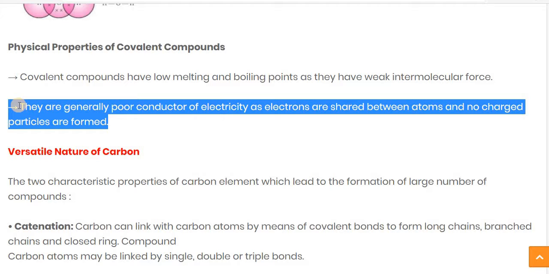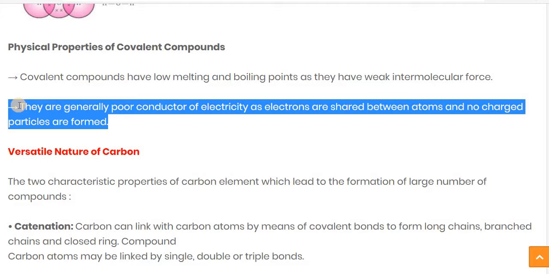So these free ions are able to transfer electricity. But the covalent bond is formed by the sharing of electrons, so there are no free ions, and for the transfer of electricity free ions are a must.